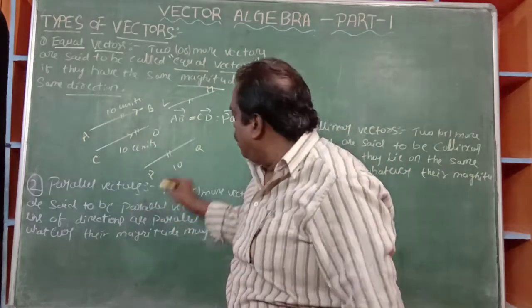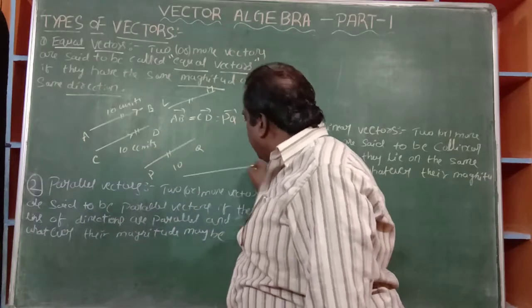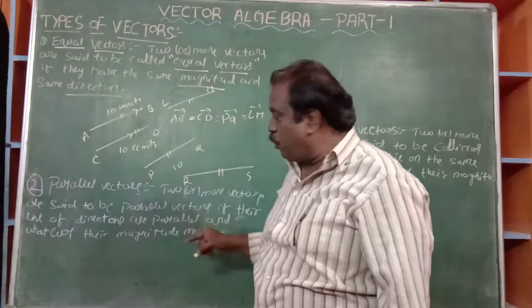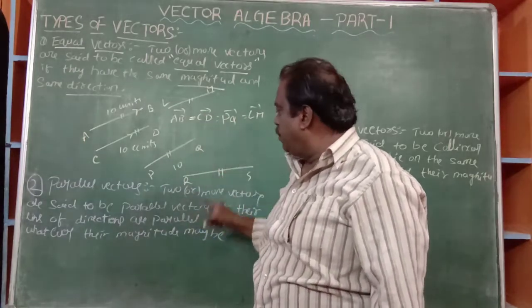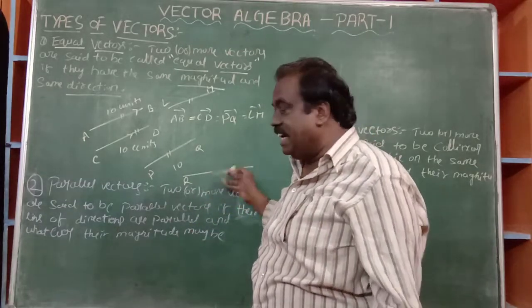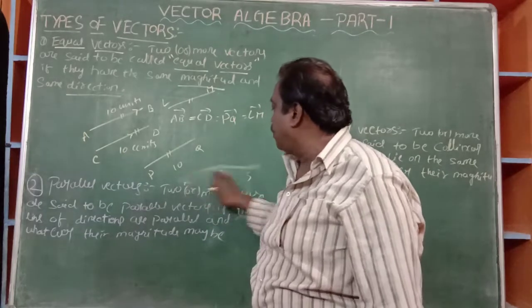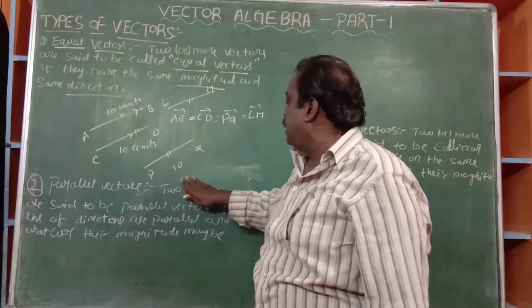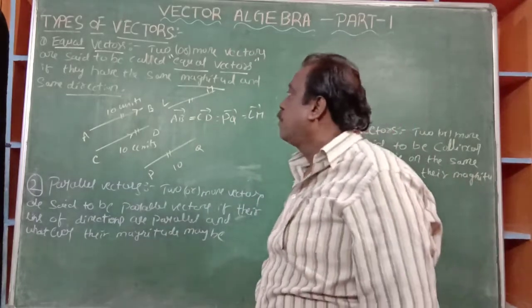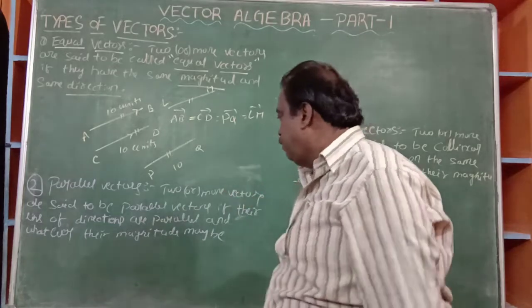Suppose AB and PQ are parallel, and suppose like this it is RS. Is it parallel to PQ? Is it parallel to LM? Is it parallel to AB or CD? No. So the direction is different, and it will not be equal to AB bar and those vectors. Thus, equal vectors means the magnitude and direction must be same. It is very easy.